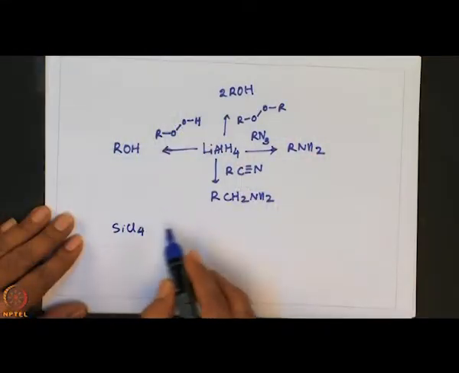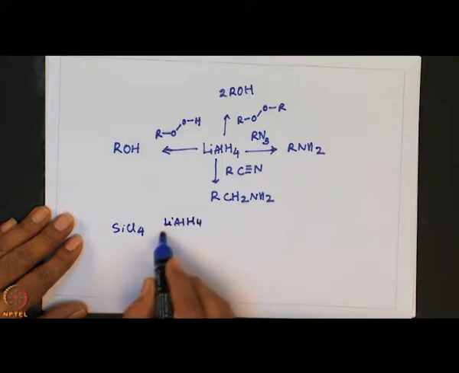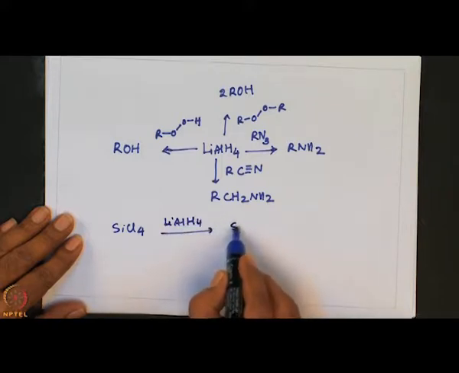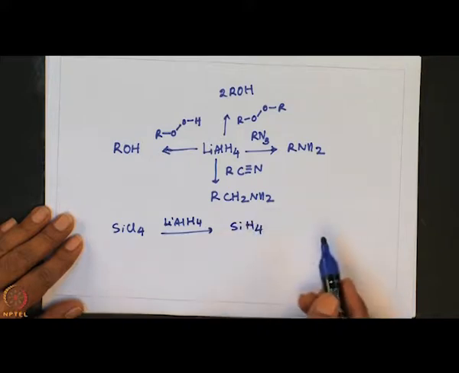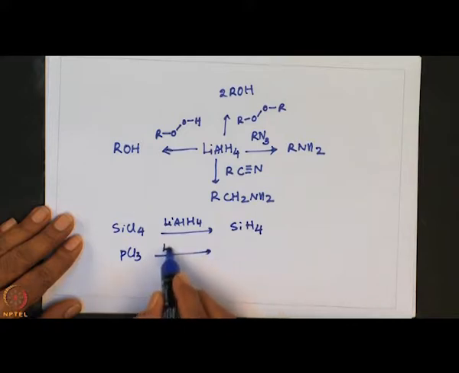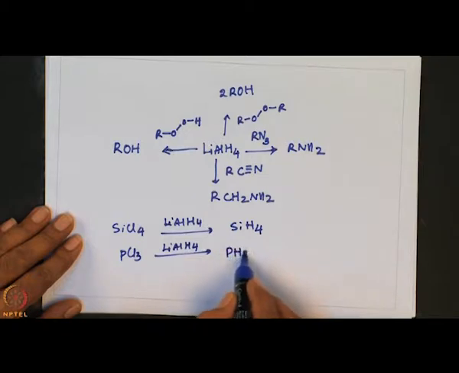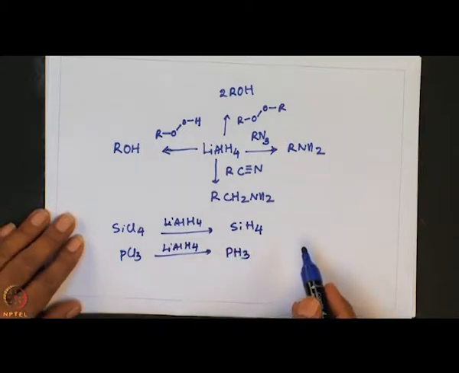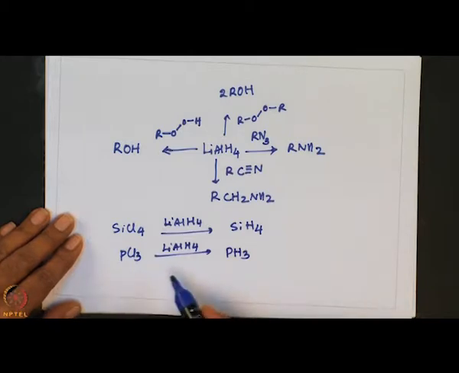For example, SiCl4, when it is treated with lithium aluminum hydride, gives the silane SiH4, and similarly PCl3 with lithium aluminum hydride gives PH3. One can also take tetramethyl zinc, two minus.